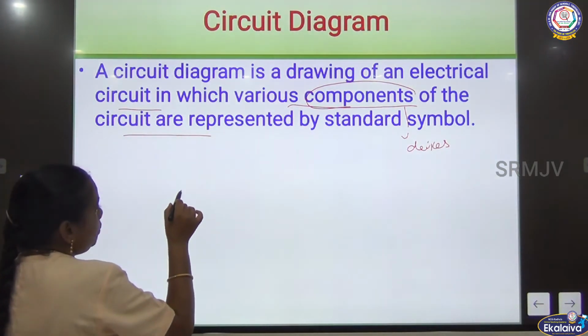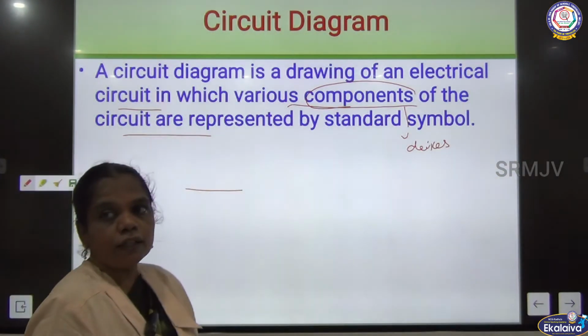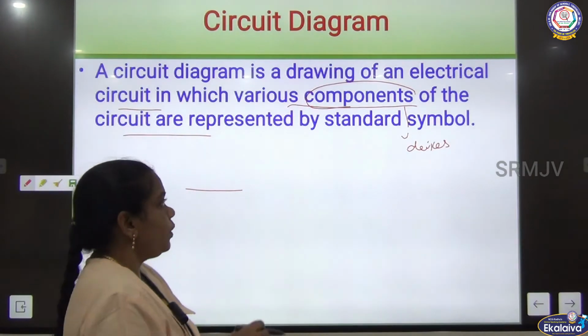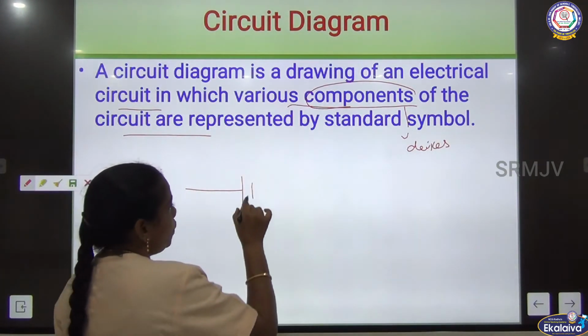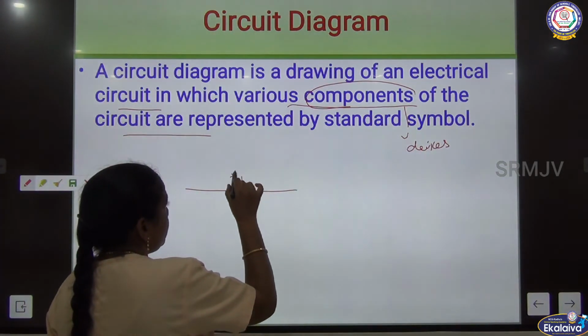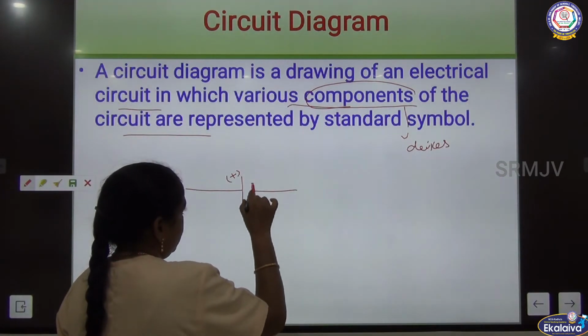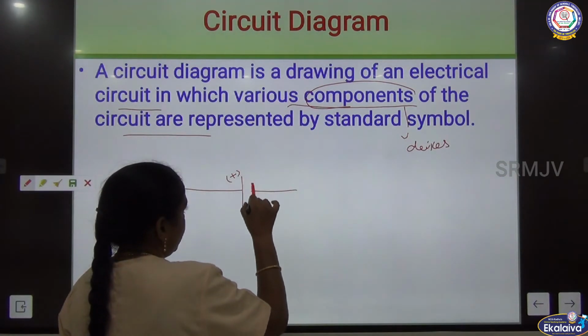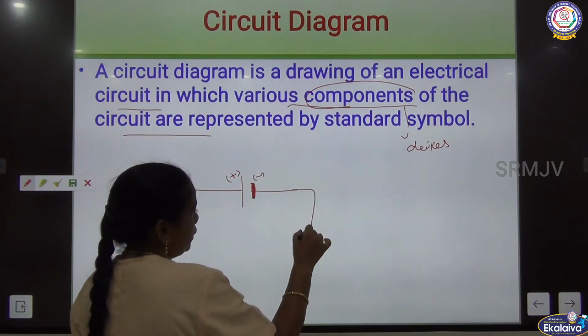Now one of the simplest representations. The circuit is going to be unbroken. This is the source, the battery. The single longer line represents the positive charge, and the single shorter thicker line represents the negative charge.